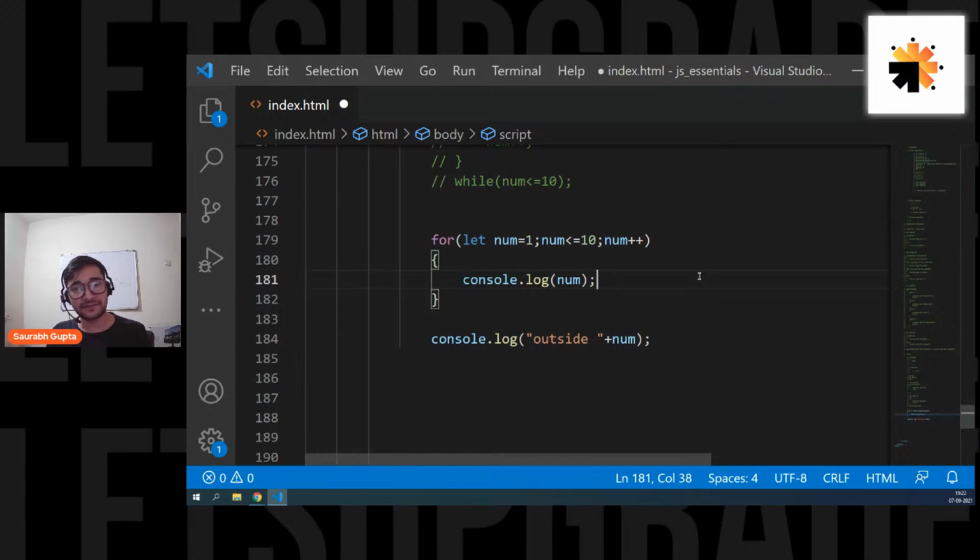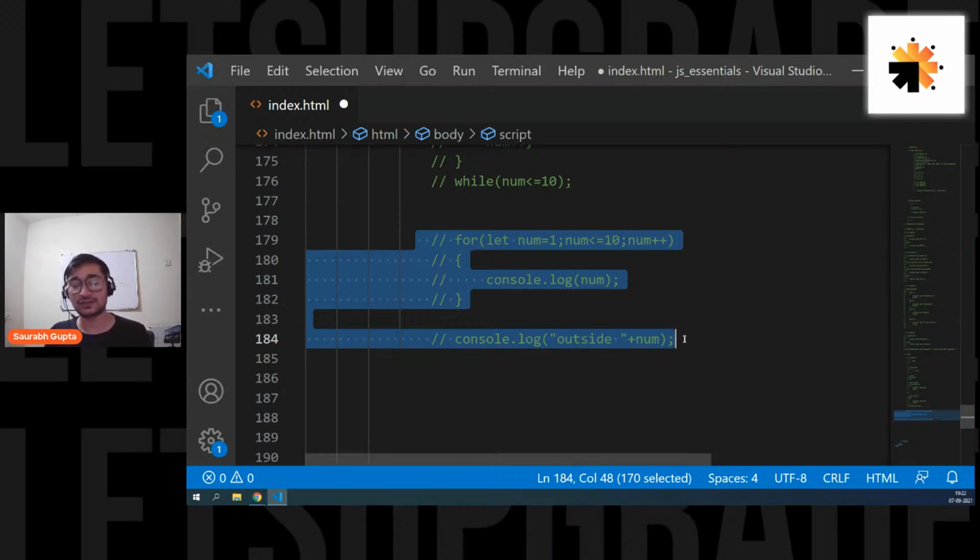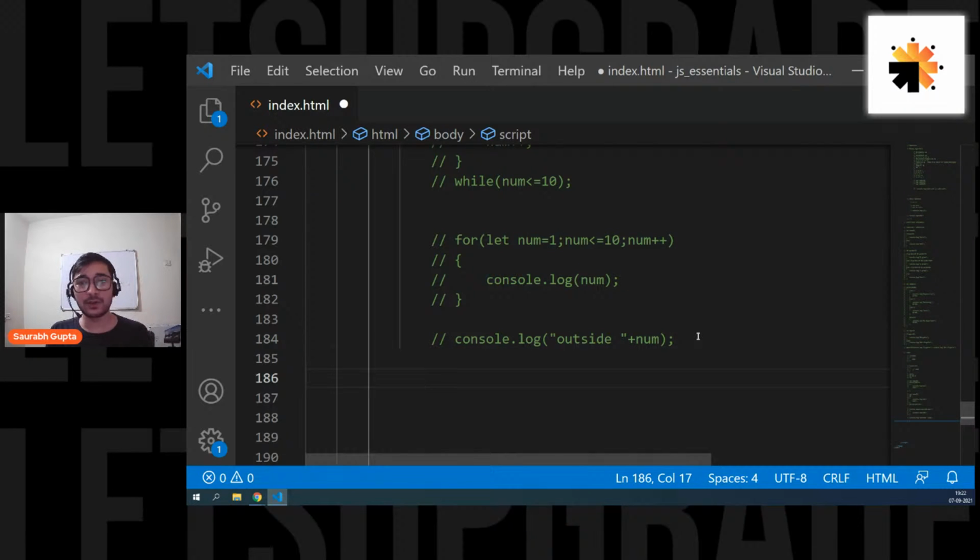So that is the difference between var and let, and that's why you should always use let instead of var. I hope we are clear. And yes, I'll also tell you about that. And also, guys, in ES6, that means in 2015, they also introduced one more thing, that was const. So you can also create variables using the const keyword.